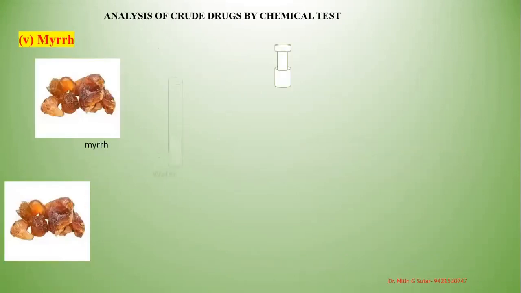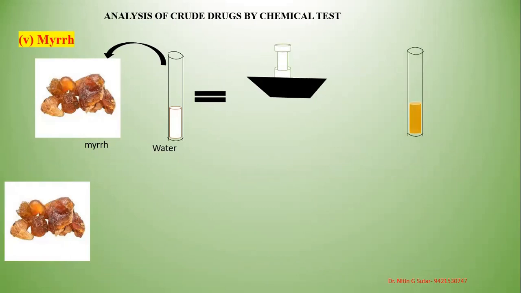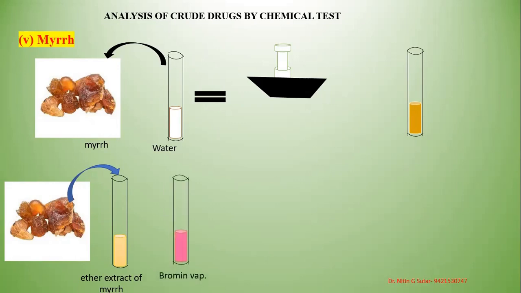Now the test. When the myrrh is treated with water on trituration in a mortar and pestle, it gives a yellowish white emulsion. Second, when the myrrh is treated with ether, the ether extract of the myrrh is treated with bromine vapors. A red color is obtained.